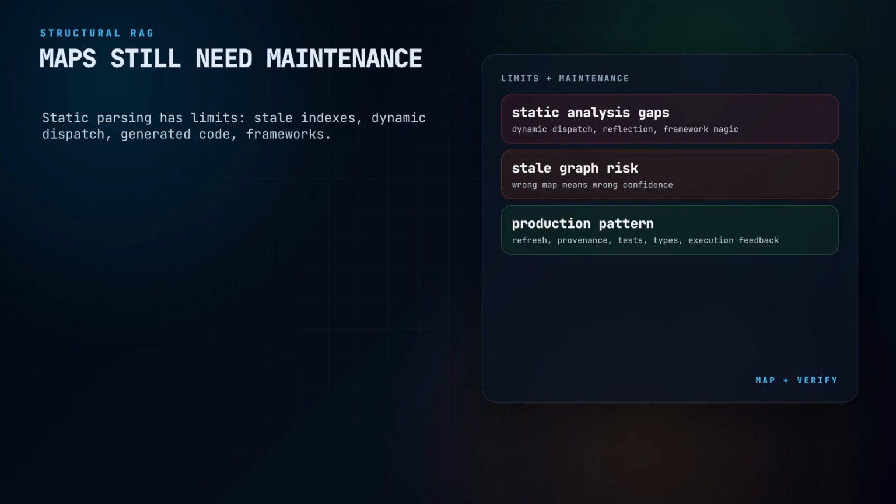So the mature version is not graph equals truth. The mature version is graph equals one maintained evidence layer. It should be refreshed. It should respect ignore rules. It should expose provenance. It should let the agent inspect source, not just summaries. And it should be checked against tests, types, and runtime behavior. That is why this belongs in the agent infrastructure stack.